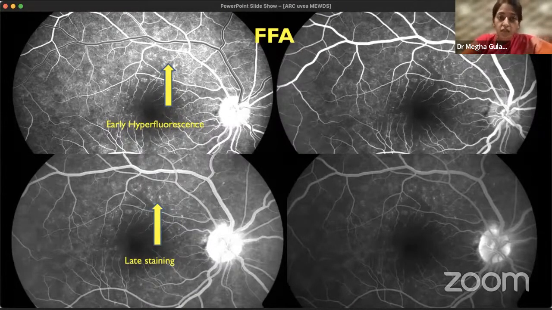But that is not the case with MEWDS. In MEWDS, corresponding to the white dots we saw clinically, there will be early hyperfluorescence, and there will be late staining.